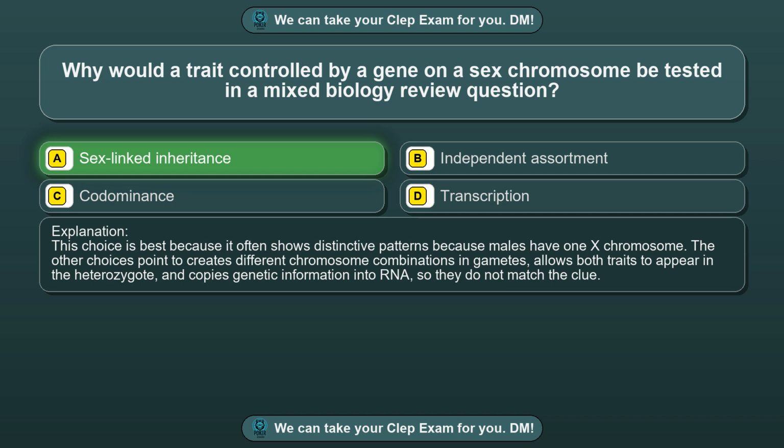The other choices point to what creates different chromosome combinations in gametes, what allows both traits to appear in the heterozygote, and what copies genetic information into RNA, so they do not match the clue.